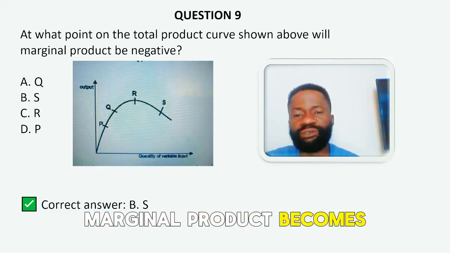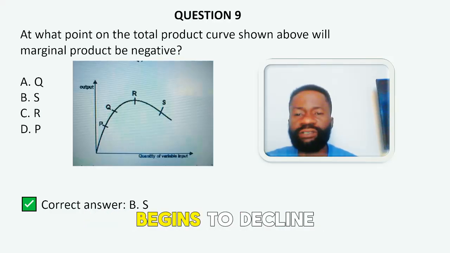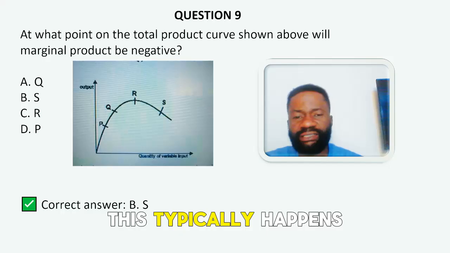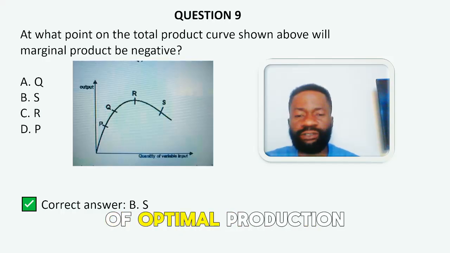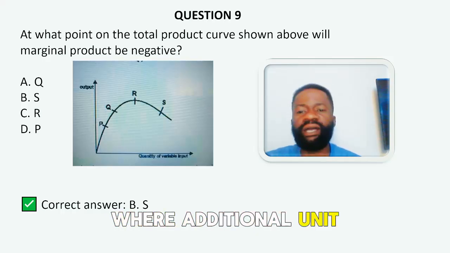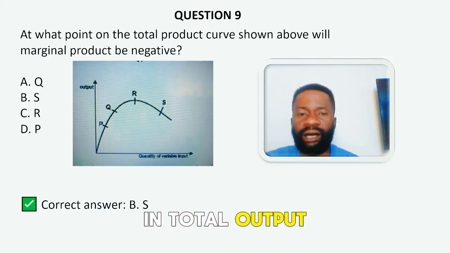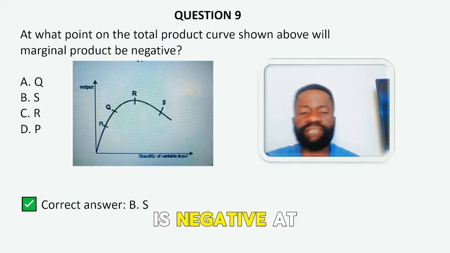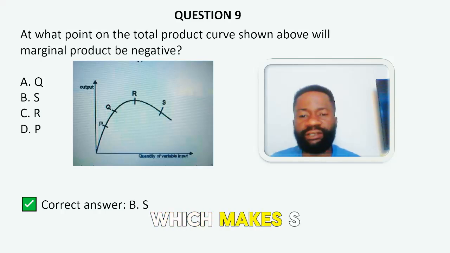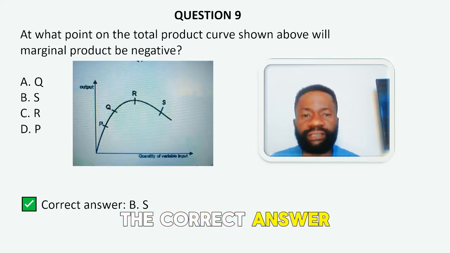Marginal product becomes negative when total product begins to decline. This typically happens beyond the point of optimal production, where additional units of input lead to a reduction in total output. Therefore, marginal product is negative at point S, which makes S the correct answer.